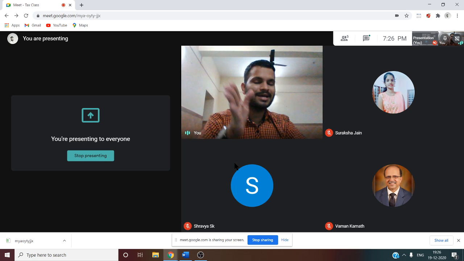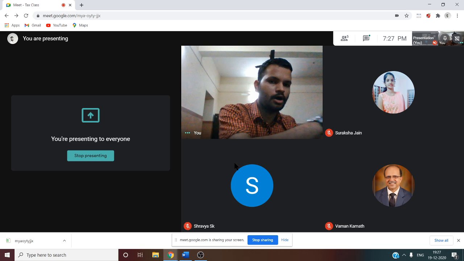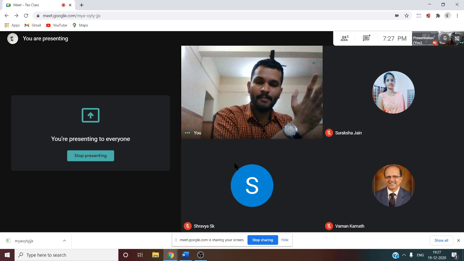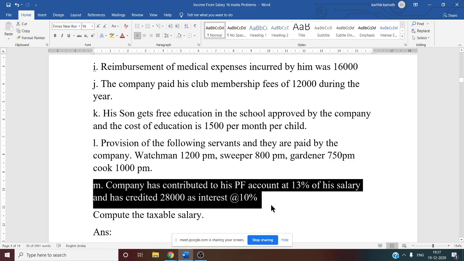So what is that exemption? Up to 12% of the salary it is exempt from tax, and if it is more than 12%, the exceeding percentage is taxable. So here 13% of his salary means more than 12%, so 1% is taxable. So 1% amount we have to calculate.